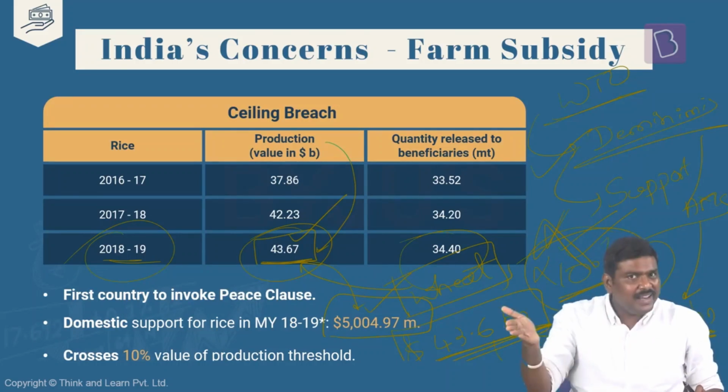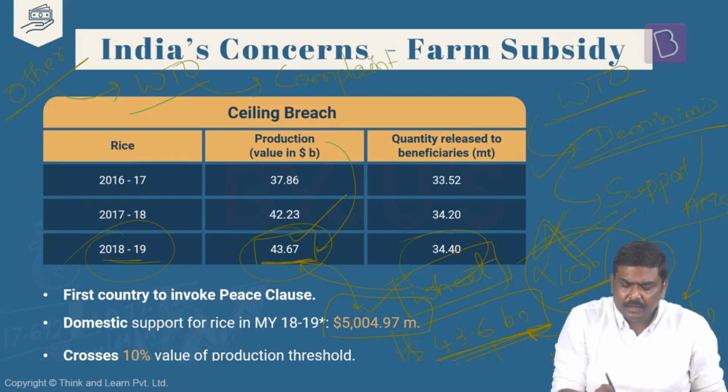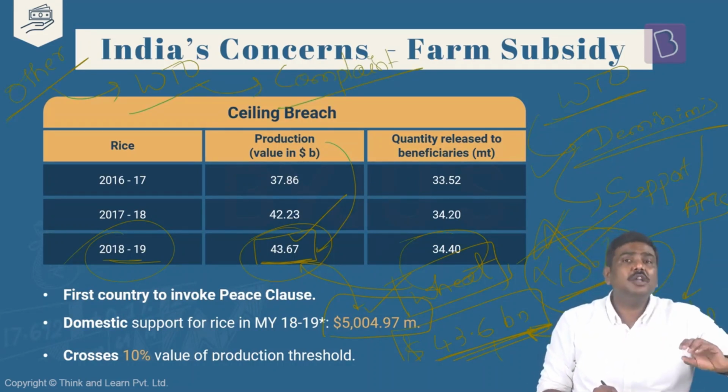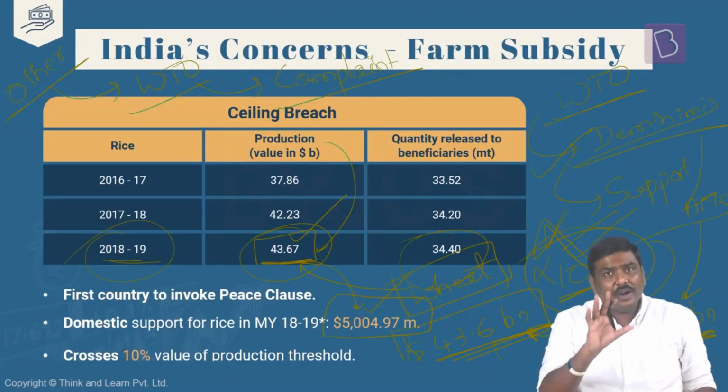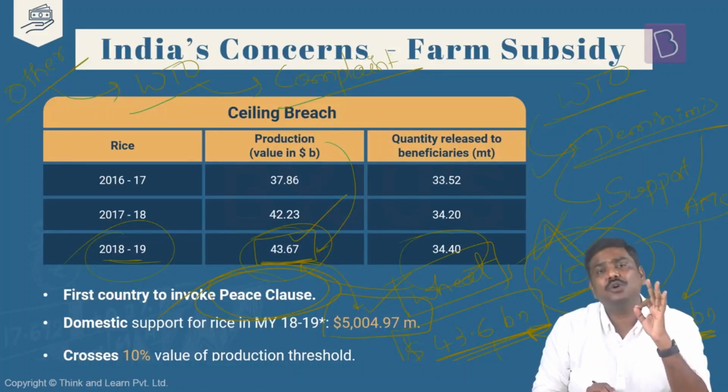But please understand, if there is a violation of this particular guideline, generally what happens? Other countries, other trading partners can go to WTO and file a complaint against India. They can file a complaint under the dispute resolution body, and sanctions can be imposed if the government of India doesn't reduce or withdraw these kinds of subsidies. But what the government of India has done, successfully for 2 years, is use something called a peace clause. Remember this. What is this particular peace clause?